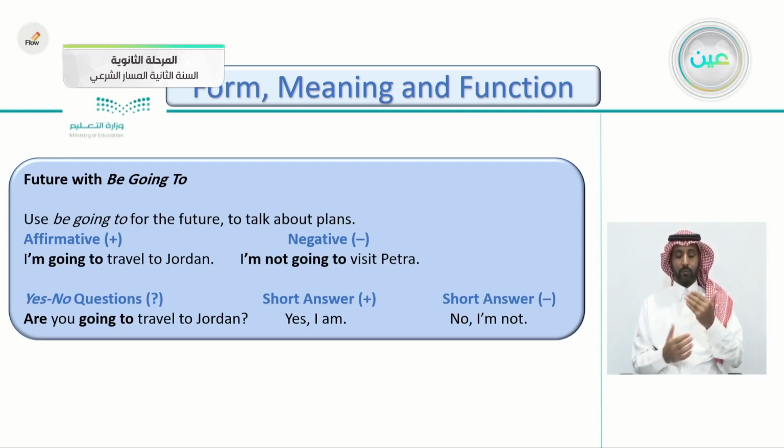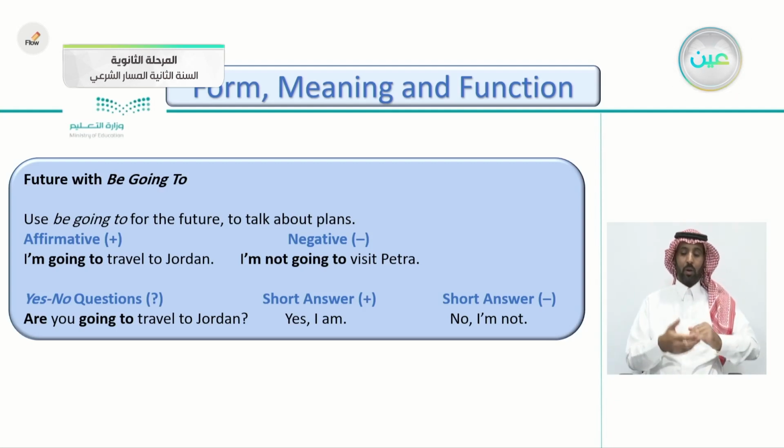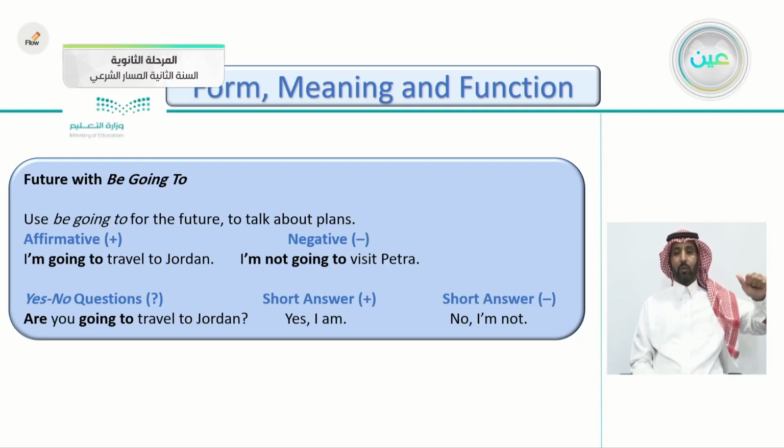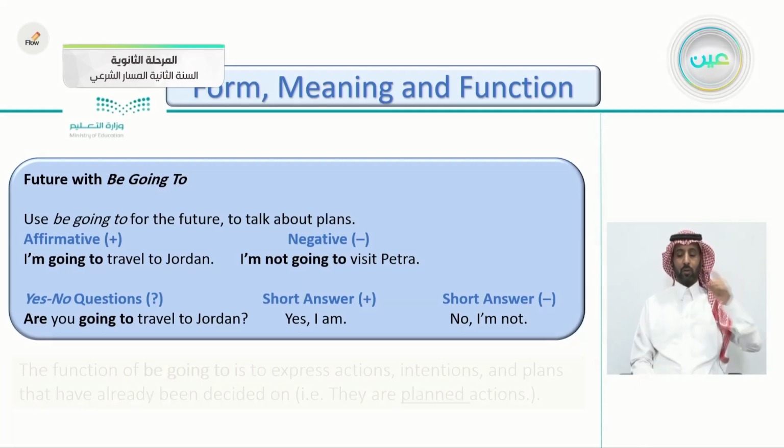You can use it also in a question, as a yes-no question here. As always, you begin with the auxiliary verb. Are you going to travel to Jordan? You begin with the auxiliary verb, or verb to be here, are. Then you put the subject here, you. Then going to travel to Jordan. Of course, for the short answers, if it's affirmative you say, yes, I am, or negative, no, I'm not. So this is an easy lesson, but you have to pay attention to it.